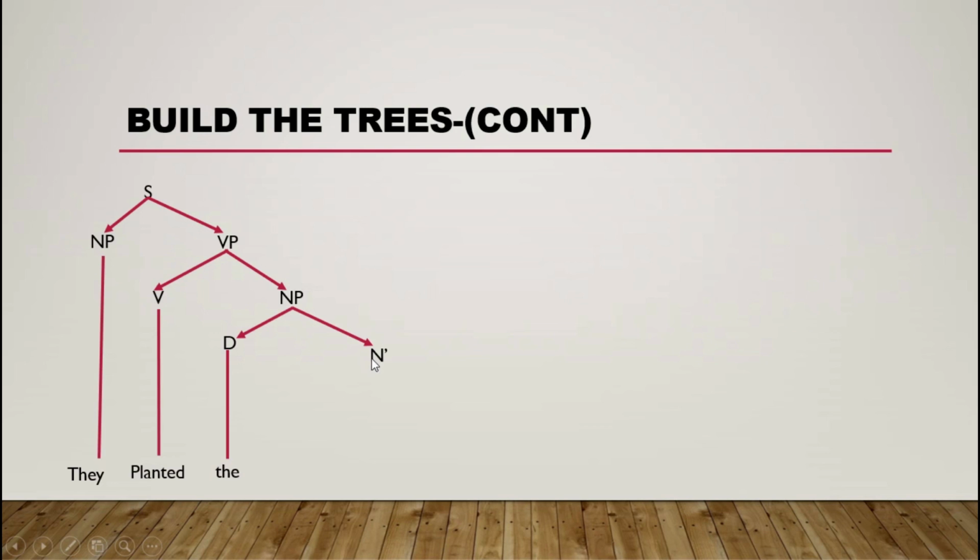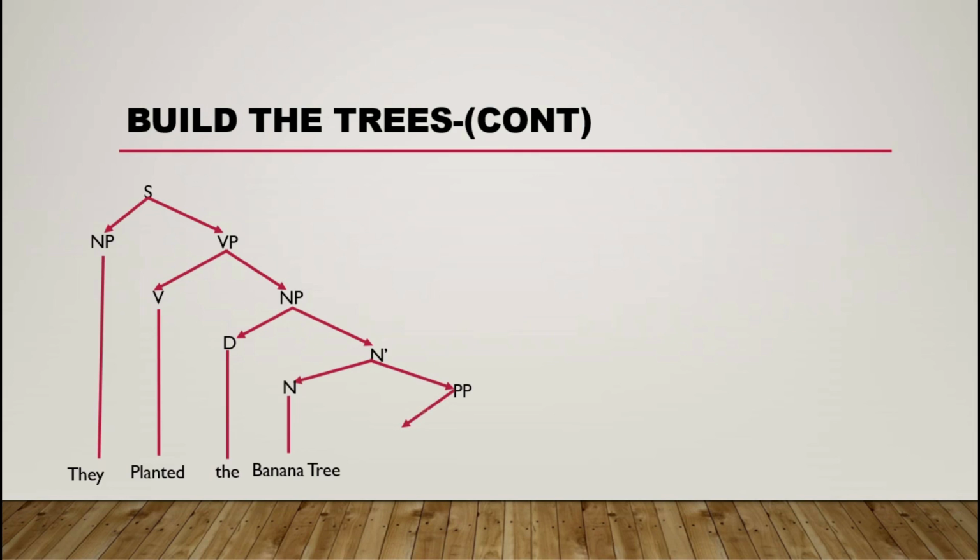So the N bar again. N bar or noun phrase has two branches. One is noun and line down I wrote "banana tree". And the last one is preposition phrase.